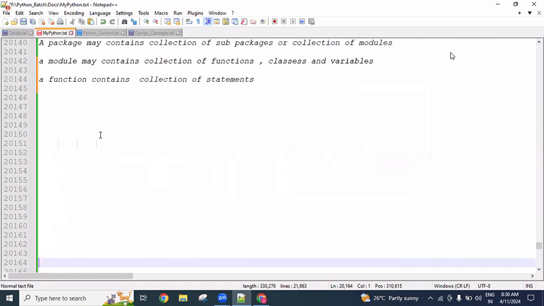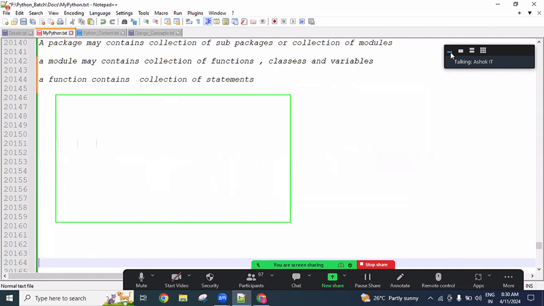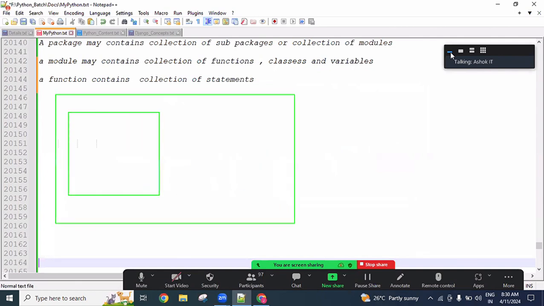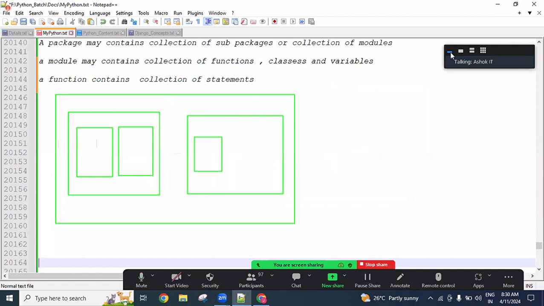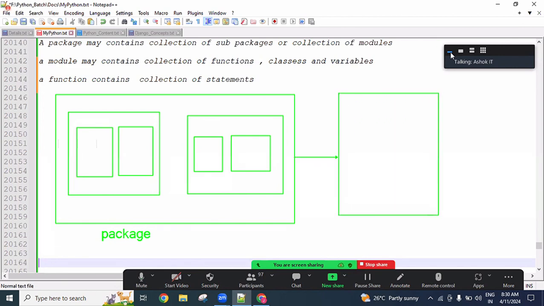So here this is a folder. In this folder, module1 is there, module2 is there, guys. Two modules are there. Module1 contains function1, function2. Module2 contains function2, function3, function4, all together. So this is a package. This package, if we want to use in another module, or else in another package.